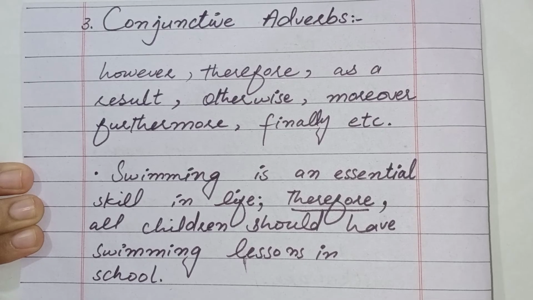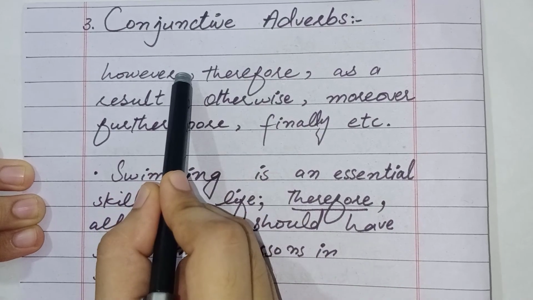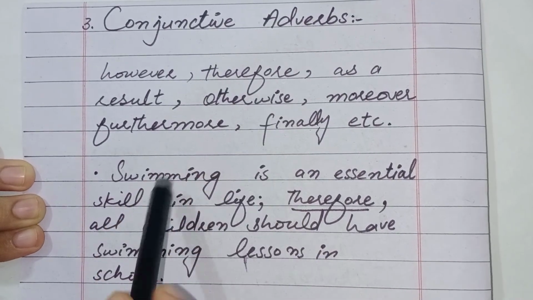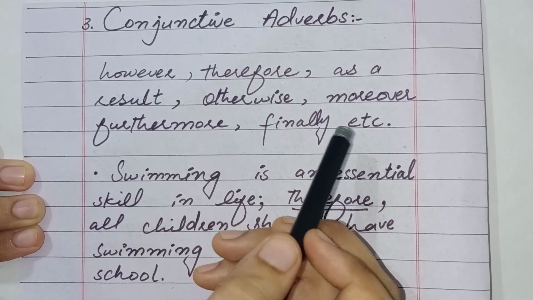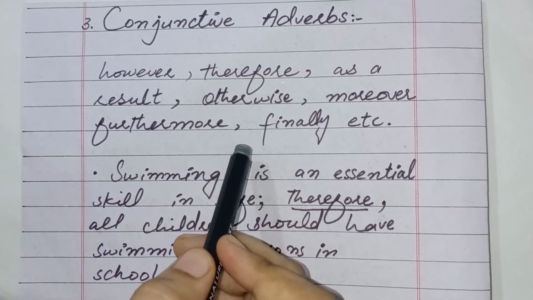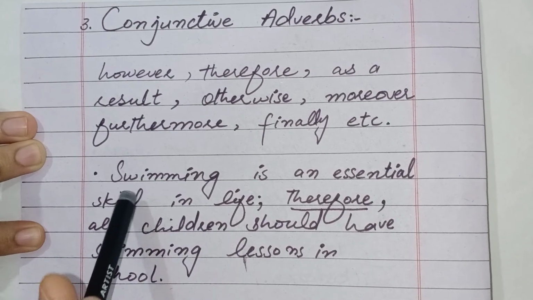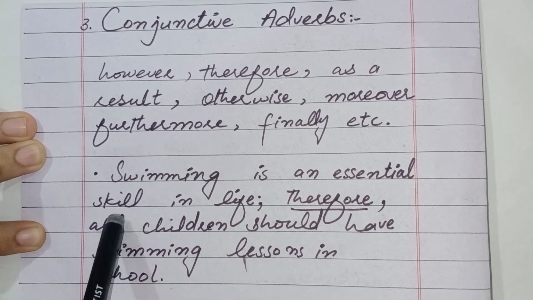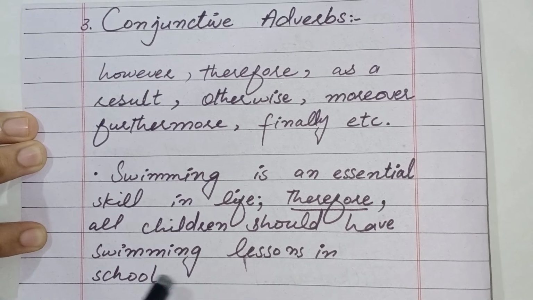Now guys, we will discuss the third type of conjunction, and that is conjunctive adverbs. Conjunctive adverbs are generally used to connect independent clauses. Now, however, therefore, as a result, otherwise, moreover, furthermore, finally, all these words are called conjunctive adverbs. Now I'll tell you with the help of an example how to punctuate conjunctive adverb sentences. Look at the example. Swimming is an essential skill in life. Therefore, all children should have swimming lessons in school.